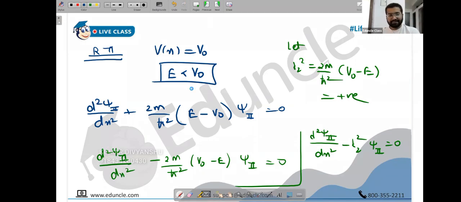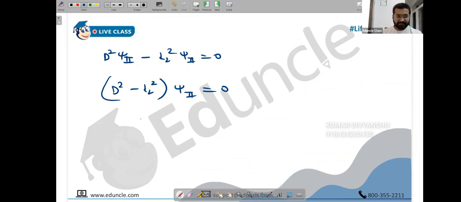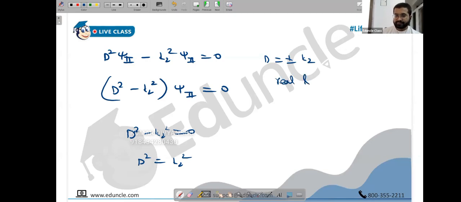So we have got d square psi 2 minus k2 square psi 2 is 0. So d square minus k2 square times psi 2 is 0. Psi 2 cannot be 0, so d square minus k2 square will be 0. So d square is k2 square, or I can say d is plus or minus k2. We have got real and unequal roots, people. One root is k2, another root is minus k2.